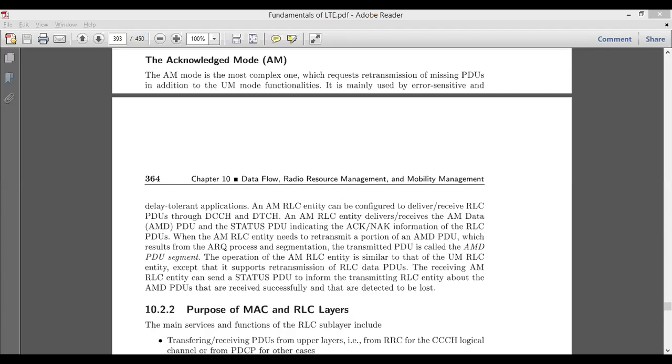So with these three different modes of RLC, I conclude today's topic.